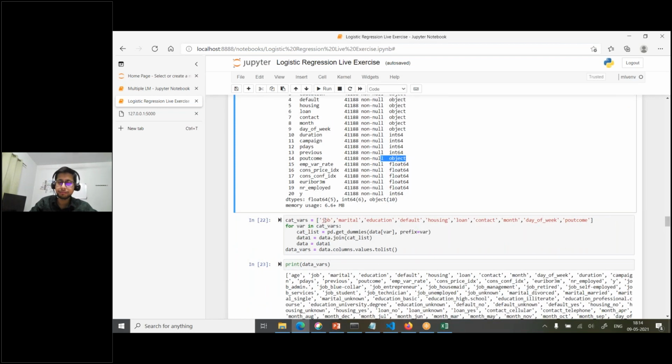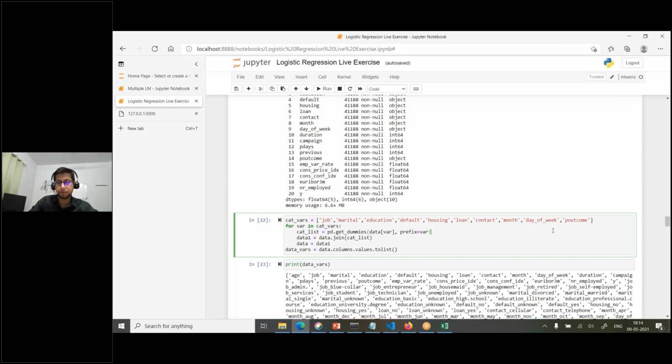Under job we have limited categories: admin, blue collar, housemaid, management, technician. Marital also has 3 categories: married, unmarried, divorced. Education level also has 3 to 4 categories. We have separated the categorical variables because our machine learning model doesn't understand strings, it only understands 0 or 1. So that's where we need to do something with respect to categorical variables.